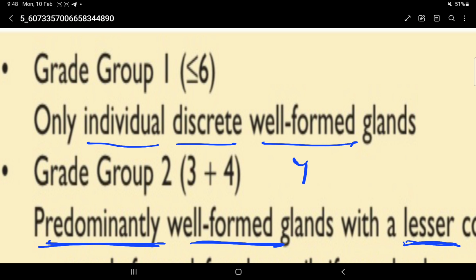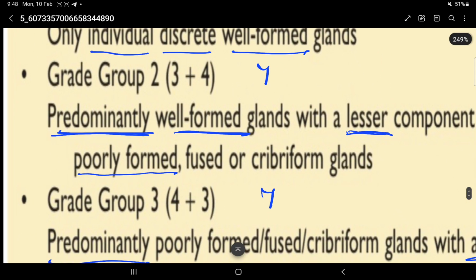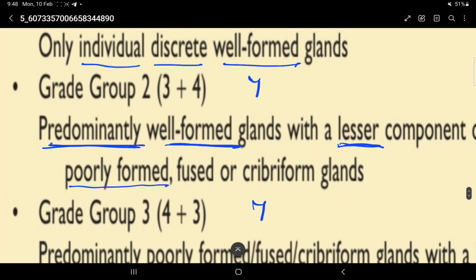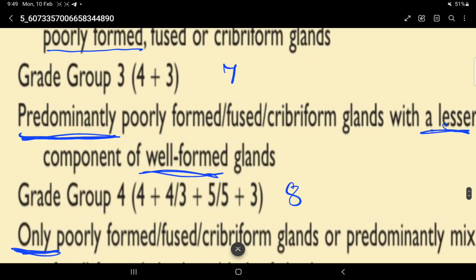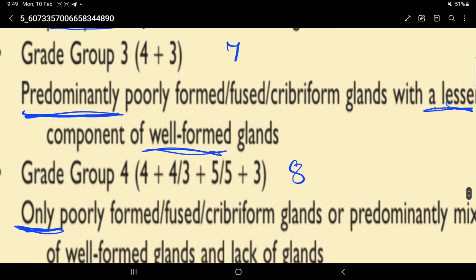Grade group 2 is 3 plus 4. 3 means well formed glands, 4 means poorly formed fused or cribriform glands. So grade group 2 has predominantly well formed glands with a lesser component of poorly formed fused or cribriform glands. Grade group 3 is 4 plus 3, so it has predominantly poorly formed fused or cribriform glands with a lesser component of well formed glands.